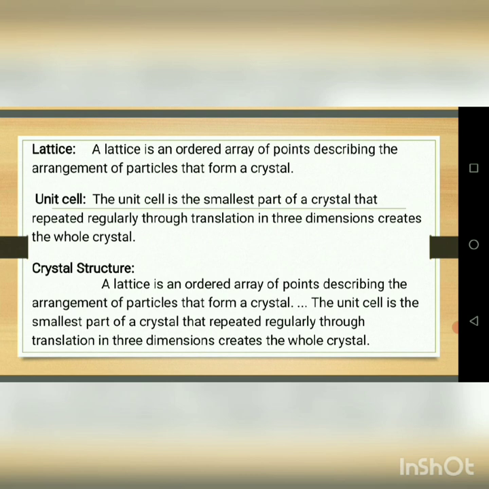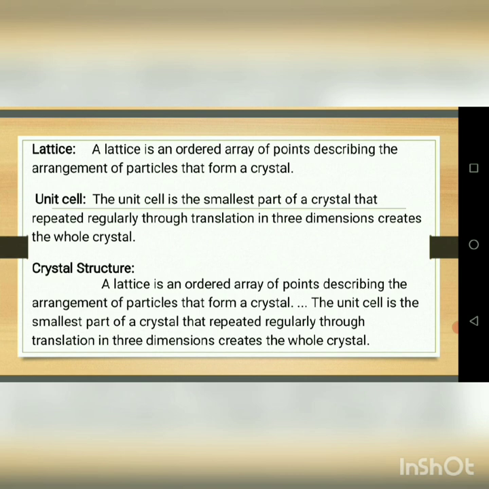Once again I will tell the definition of the unit cell. A unit cell is the smallest part of a crystal that, repeated regularly through translation in three dimensions, creates the whole crystal. It is called as the what? Unit cell.